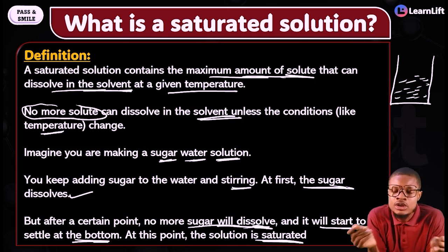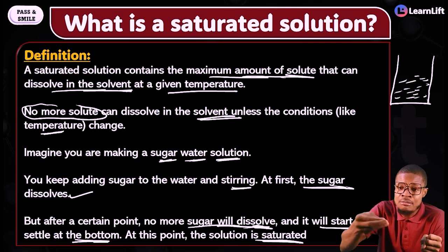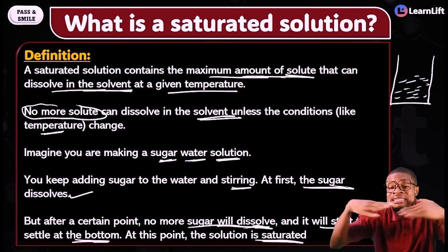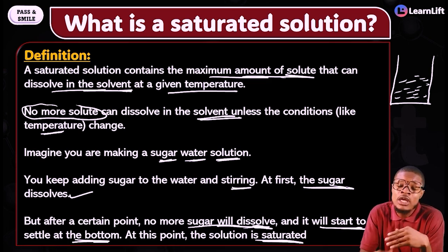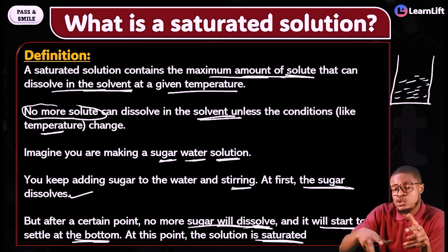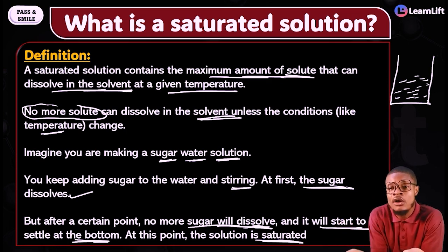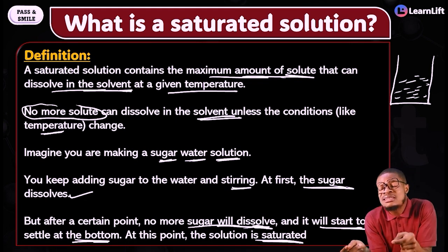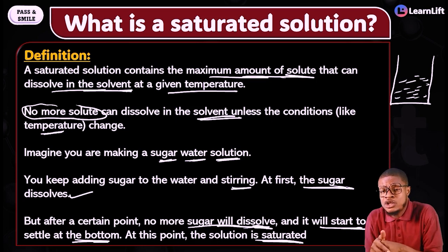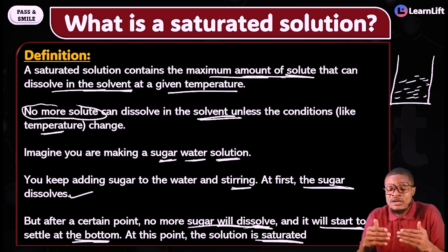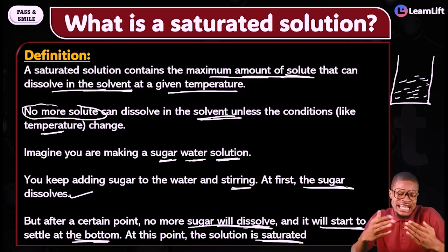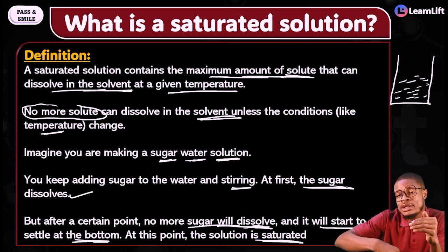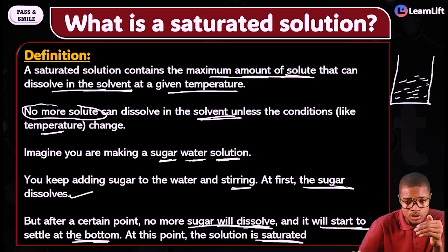At first, you have your cup that you add your sugar to. That solution is what? Unsaturated. Because it can take more solute. A point now comes where it has gotten the maximum amount of solute it can take. If you keep adding more solute, what happens? Like the sugar, they will go and settle at the bottom. They will not dissolve. That solution is now said to be what? Saturated. Unless you now increase things like your temperature, so that the sugar can dissolve in that solution, and you are now adding more and more solute to it. That solution will now become a supersaturated solution.